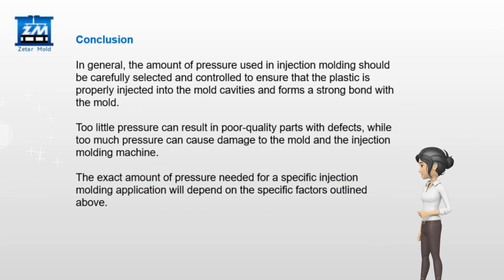Conclusion. In general, the amount of pressure used in injection molding should be carefully selected and controlled to ensure that the plastic is properly injected into the mold cavities and forms a strong bond with the mold. Too little pressure can result in poor quality parts with defects, while too much pressure can cause damage to the mold and the injection molding machine. The exact amount of pressure needed for a specific injection molding application will depend on the specific factors outlined above.